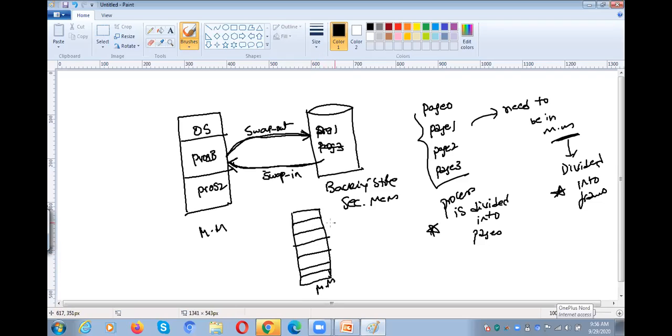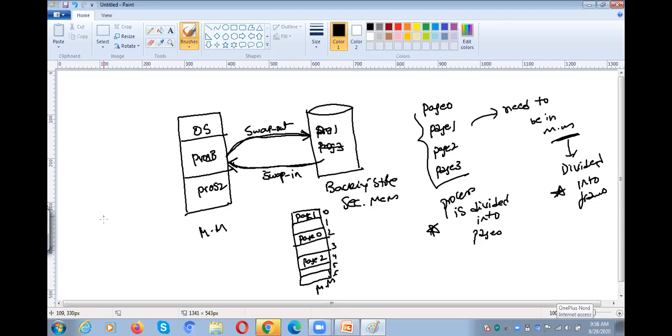These are the frame numbers. Page 0, page 2, page 1. These are the pages available in the main memory.